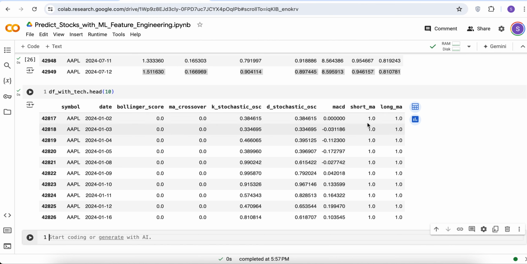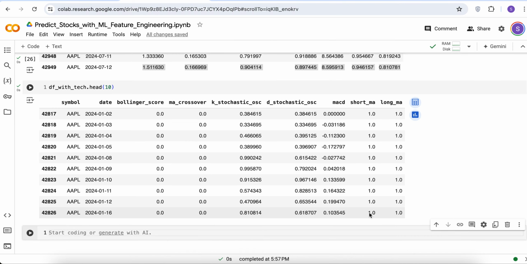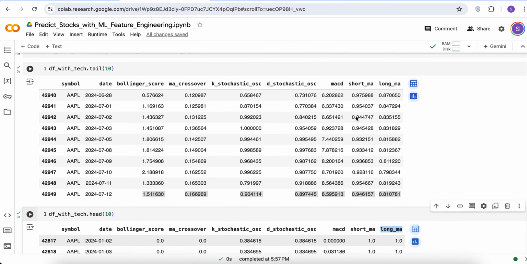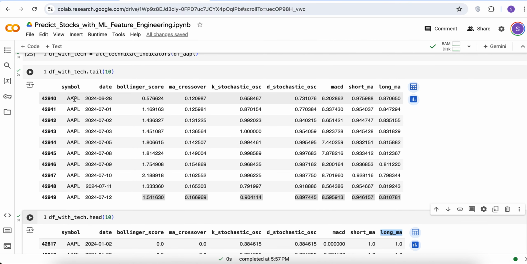So for 20 days, our short MA will be basically NaN, not a number in pandas, and we just put the actual original value of the data frame to replace that, so that we don't have NaNs in our data frame. That's why these are 1 and we cannot use it. We will be able to use values starting from the 101st day, because then the long moving average will be defined. And then we can take all those values as our training examples.